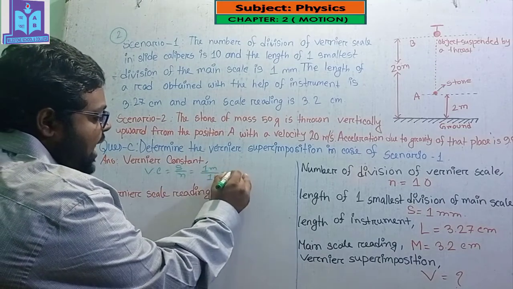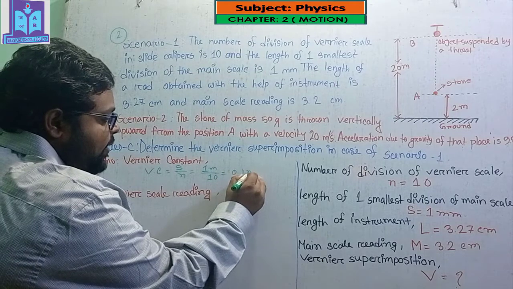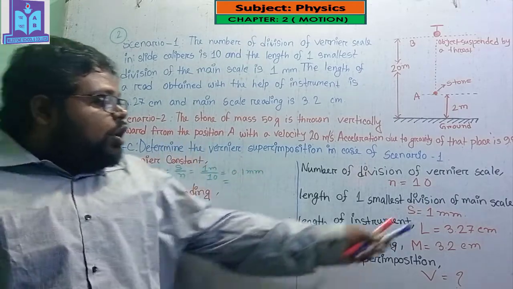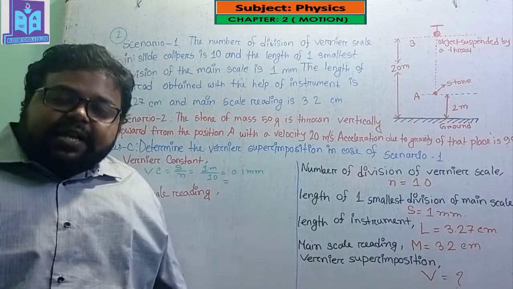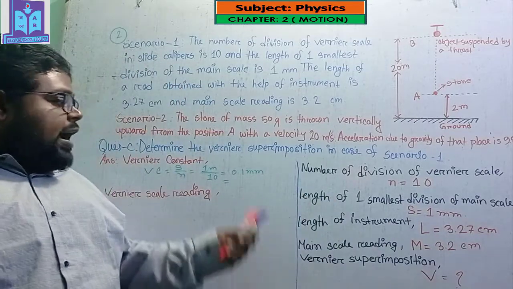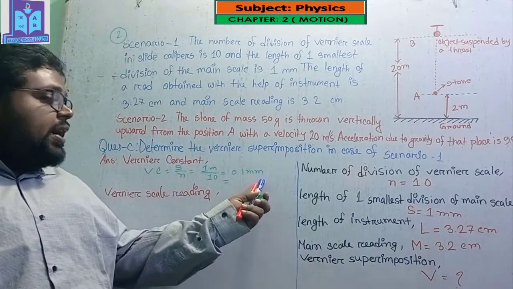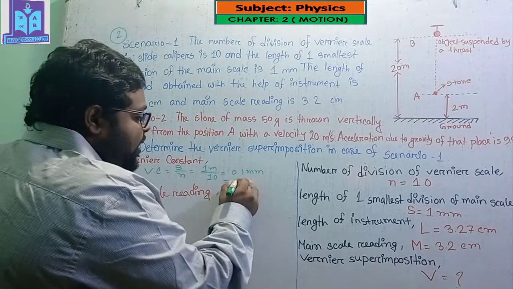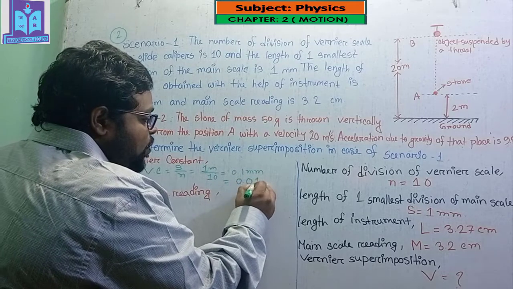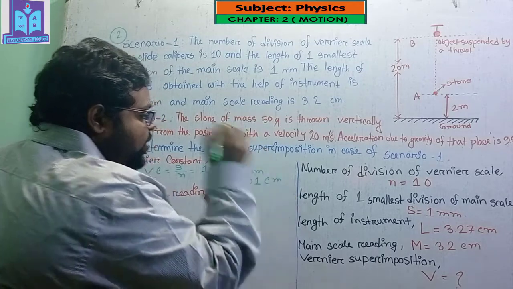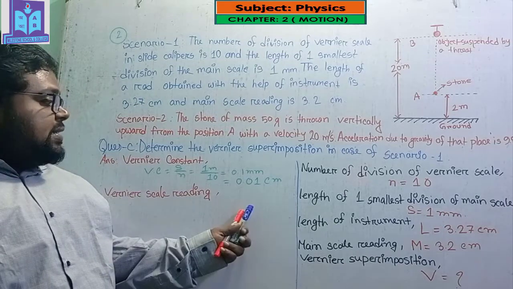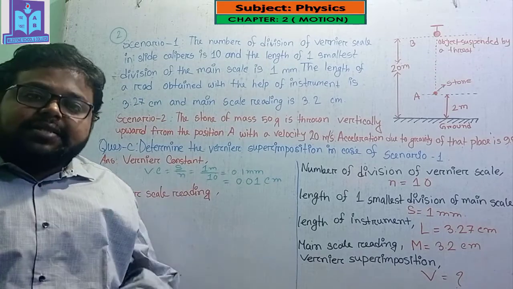So the answer will be 0.1 millimeter. But here all the values are in centimeters, so I have to convert this millimeter to centimeter, and it will be 0.01 centimeter. So the vernier constant is 0.01 centimeter.